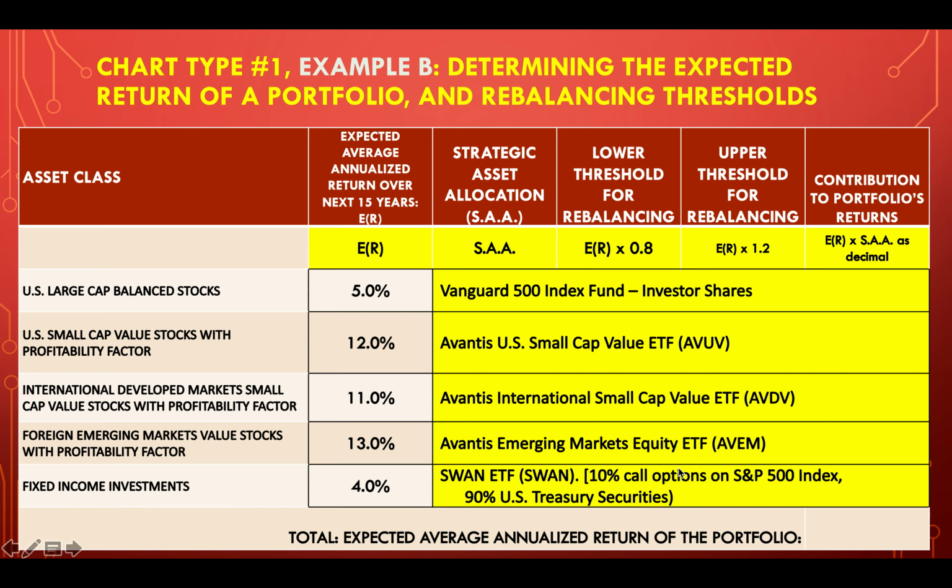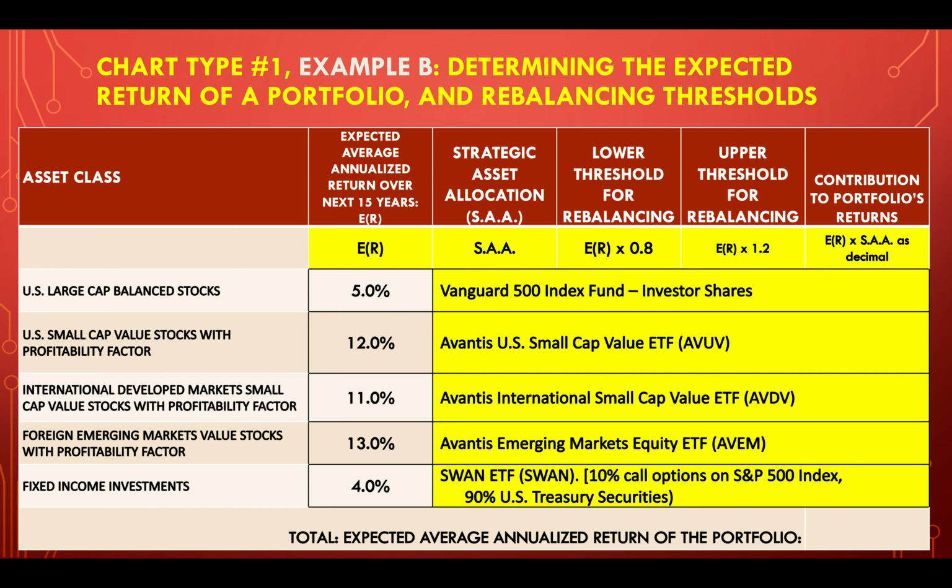I've done some modeling on this over time. It could be used as a replacement for fixed income investments. It could be used as a way of basically a separate asset class because it has some unique characteristics to it. But for a young investor, a SWAN ETF might be considered that. And I'm projecting a 4% return. I'm kind of being conservative here. I think the actual return could be higher.